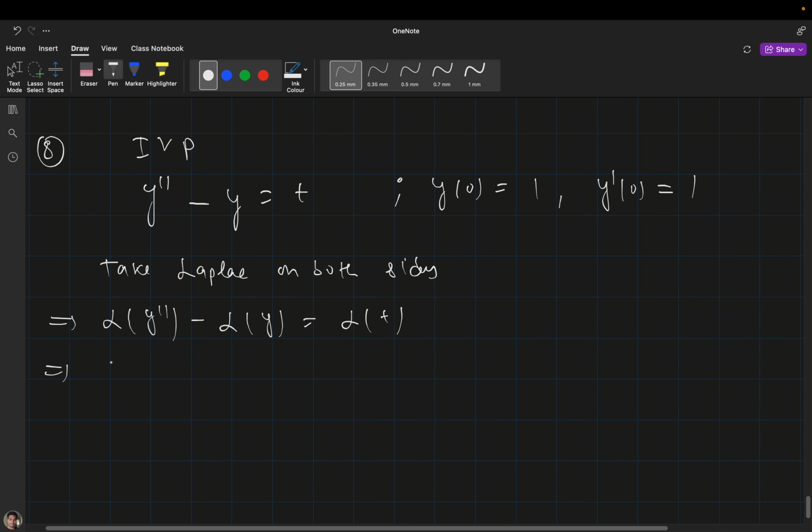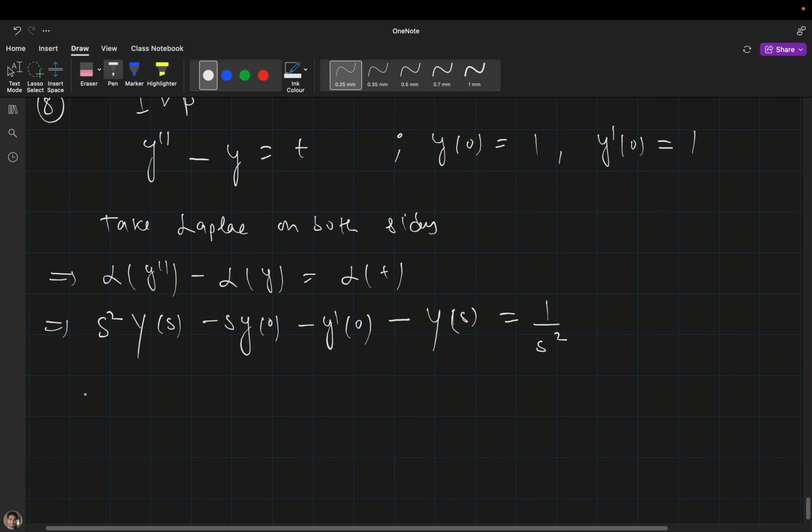Now from the previous derivation, since it is a Laplace transformation of the second order derivative, I can write s square Y(s), since it is y, I will write capital Y, minus s y(0) minus y dash (0), minus L of y. L of y is nothing but simply Y(s), because it is a Laplace transformation of y, and this one is nothing but 1 by s square, because it is a Laplace transformation of t.